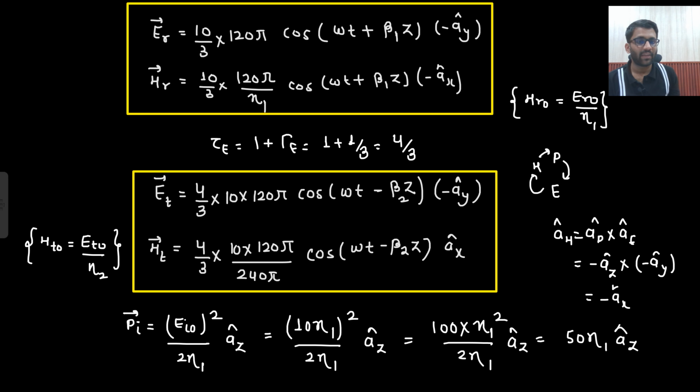So if your gamma E is positive, then your electric field is not changing its direction. Can I write it down as a statement that if my electrical reflection coefficient is positive, then electric field will not change its direction, and incident and reflected electric field will have the same direction? Can I write this down as a statement? No. Why is that so?